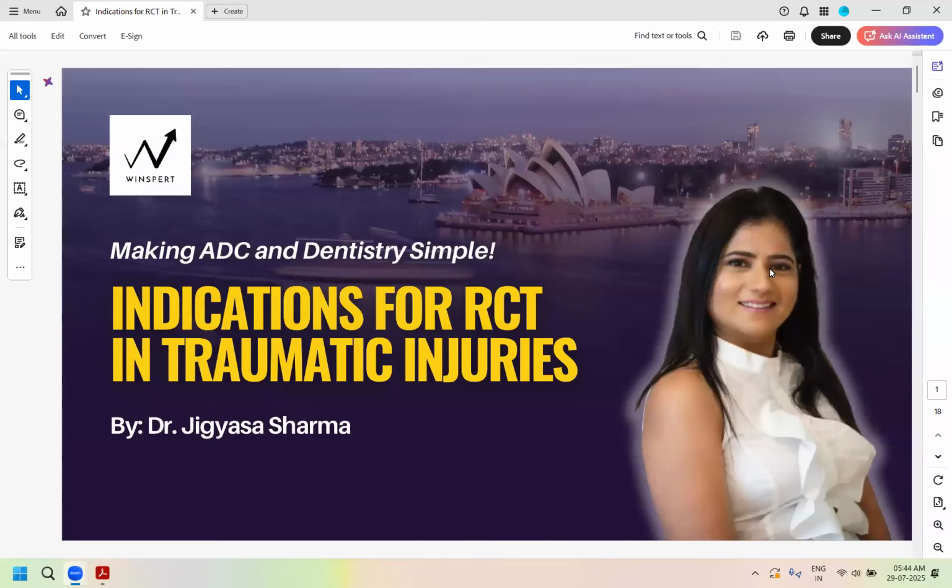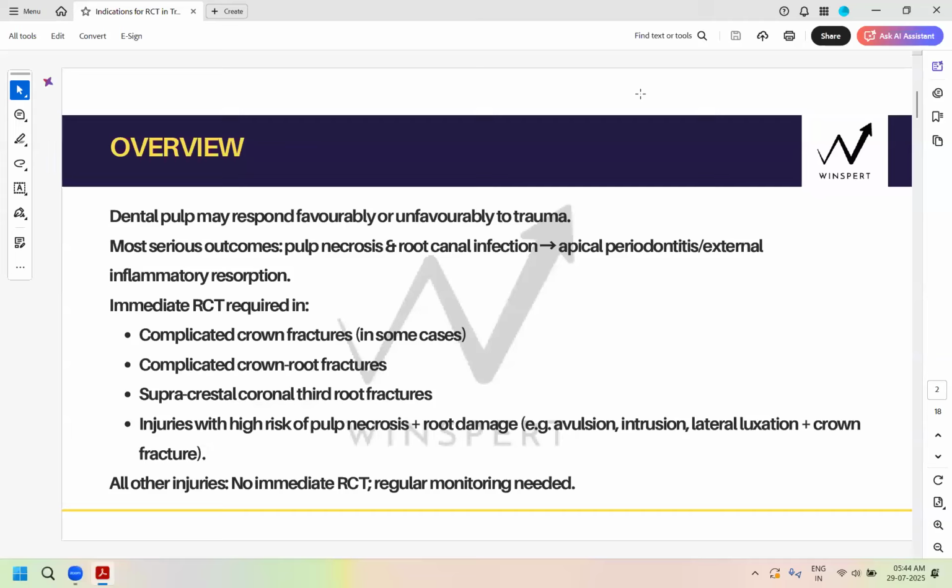So this article today or this session today will actually help you immediately know where the RCT is instantly needed and where you can wait and regular monitoring would be required. Would that be a good contrast to memorize certain injuries which will immediately have that RCT as an answer and certain injuries where the monitoring period will come, right?